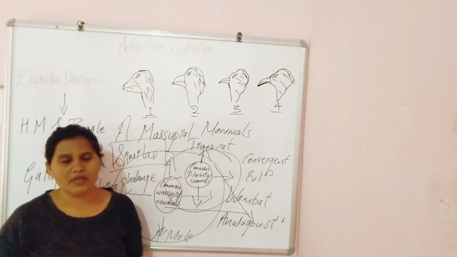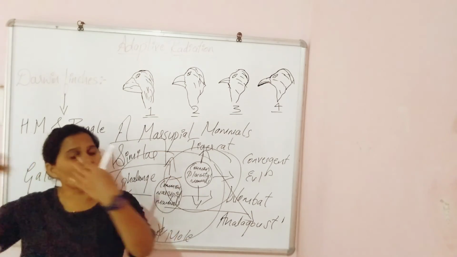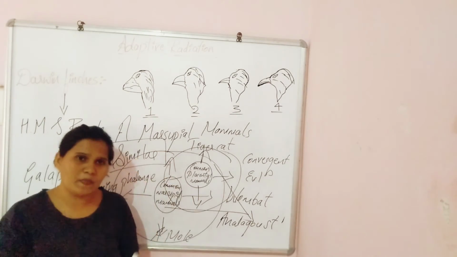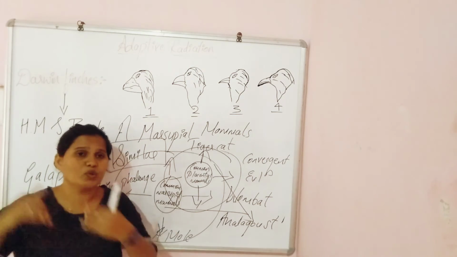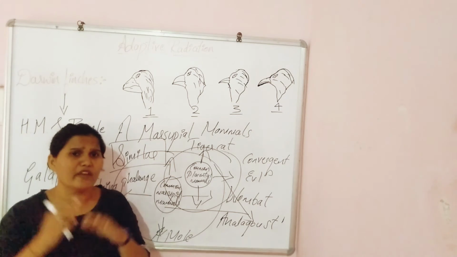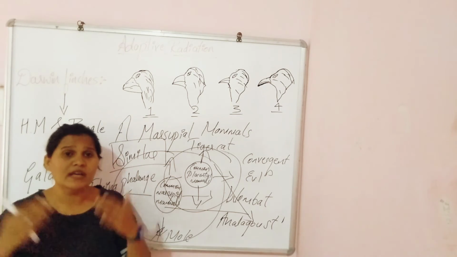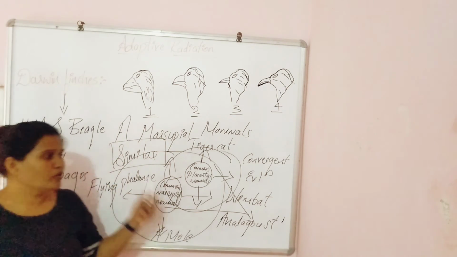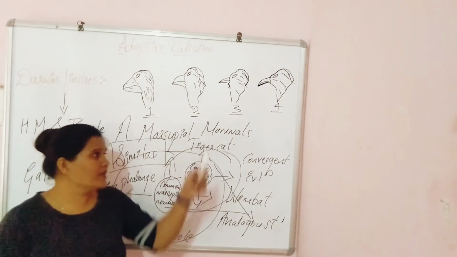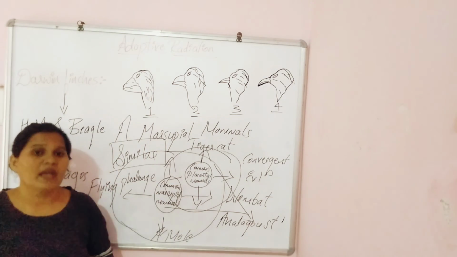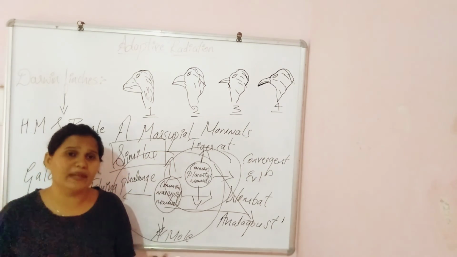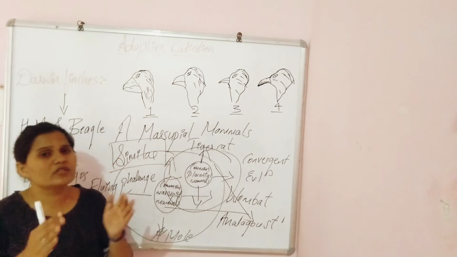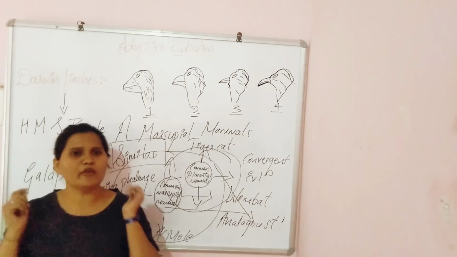For example, we just cannot bring the polar bear to a desert region. In the same way, we cannot take the camel out of the desert to the snow region because they won't have the capability to survive over there. So due to their needs, these organisms adopt some abilities or features to survive in that particular environment.